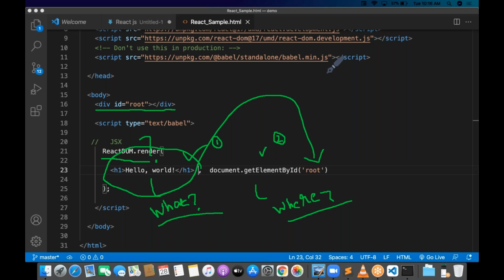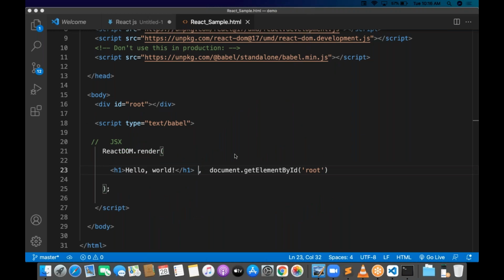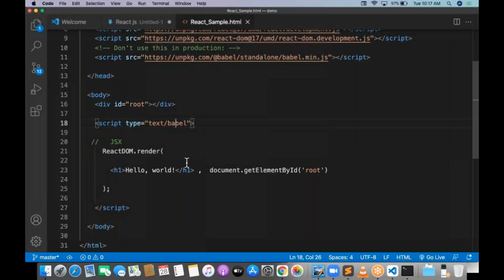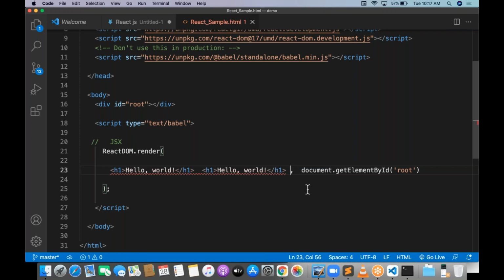Okay, so this program you have to understand now. Can I render it? Can I run it? So what is the output now? Same output, we don't have any changes. Can I take one more H1 here? Is it possible? No, not possible. Basically our mindset is, sir, in HTML we place elements one after another, sir. But only one H1 is coming, sir. Why are two H1s not coming?